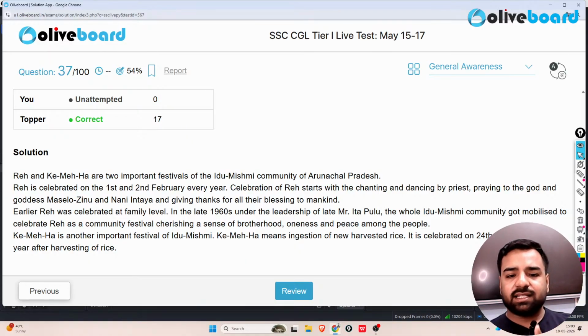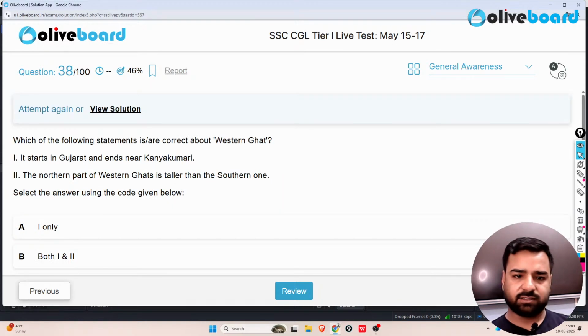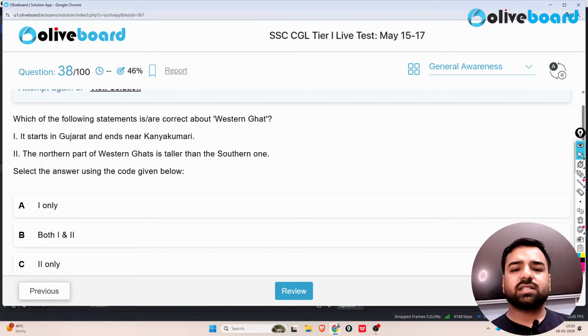Ke Miha is another important festival of Idu Mishmi. Ke Miha means ingestion of newly harvested rice. It is celebrated on the 24th September every year after harvesting of rice. Next. Which of the following statements is or are correct about the Western Ghats?